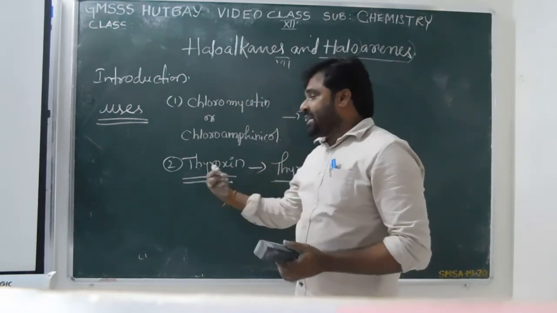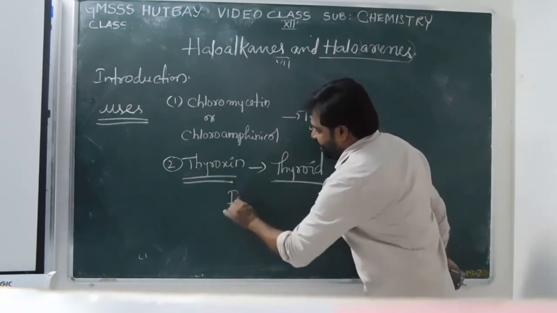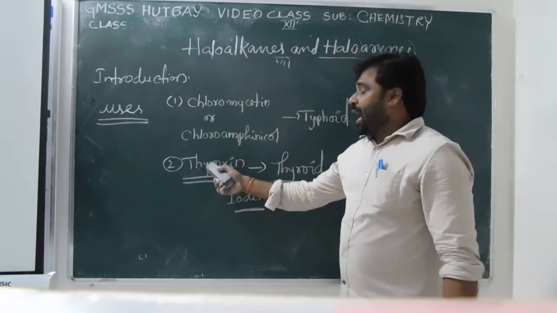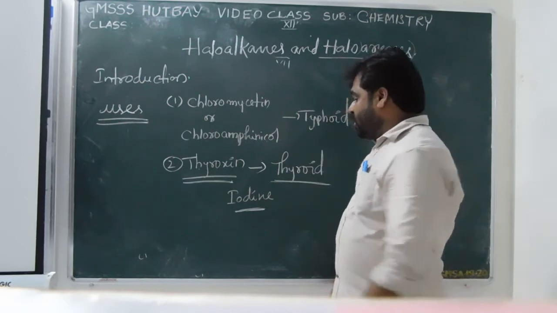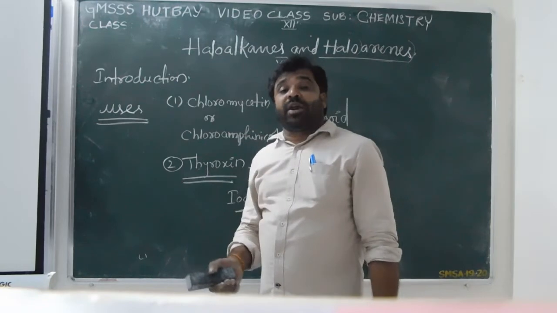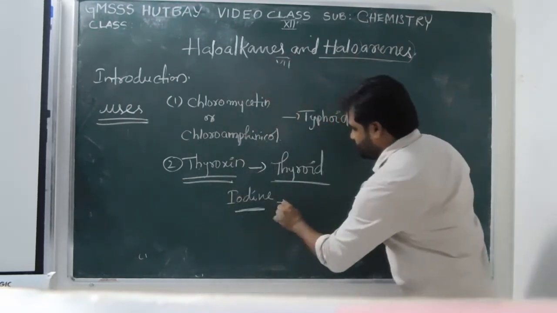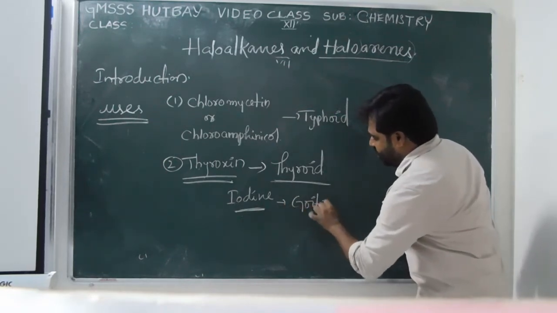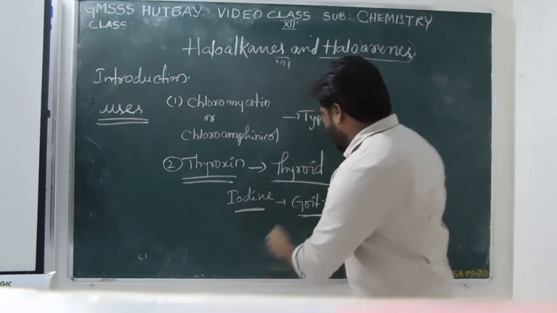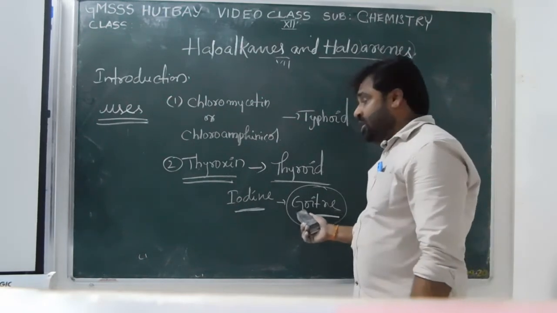This thyroxine has iodine. This is also one of the halogen containing organic compounds. Deficiency of iodine in our body causes goiter. Already you know very well what goiter is. If iodine is deficient in our body, there is a possibility of goiter disease.